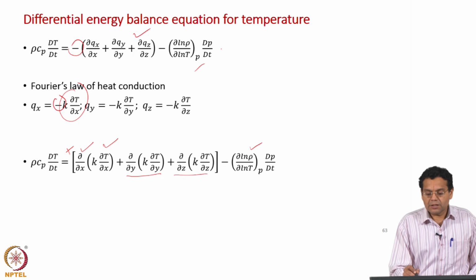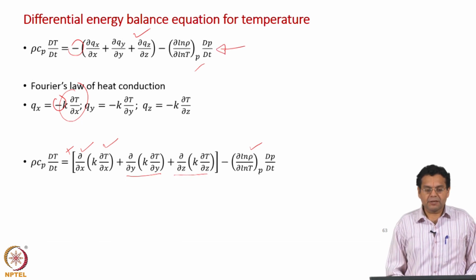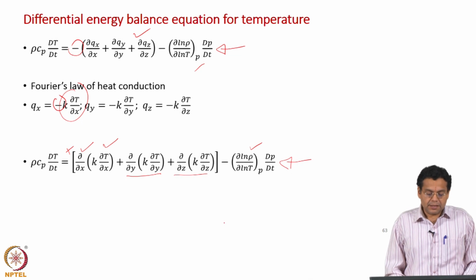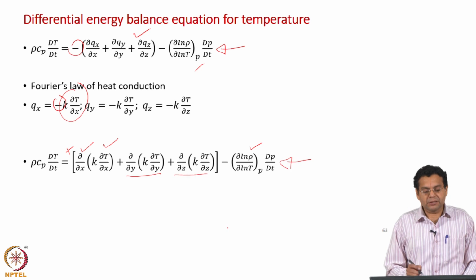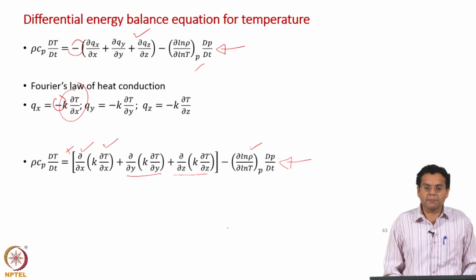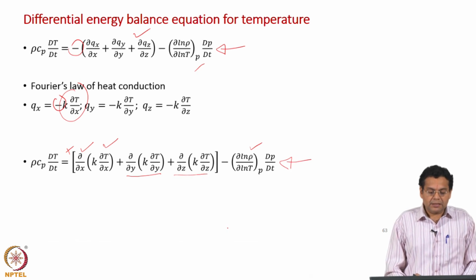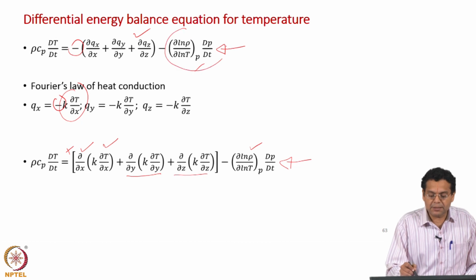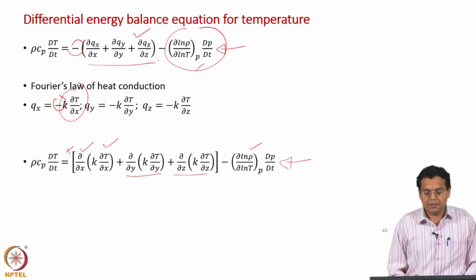In this equation it was in terms of heat flux, unmeasurable, unknown, but now I have expressed that in terms of the temperature, which is a measurable variable. So, this equation is also a differential energy balance equation for temperature, where the right hand side now has been completely expressed in terms of measurables. Otherwise, only these were the measurables here, these were not measurables, but now every term here is in terms of measurables.